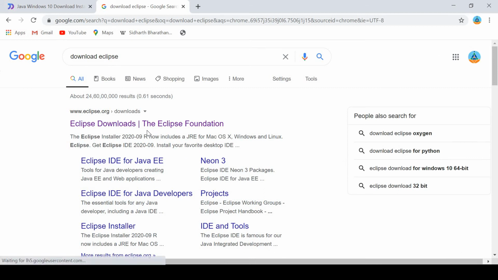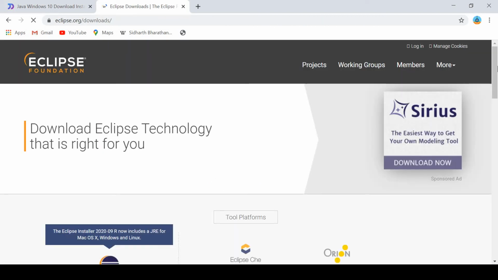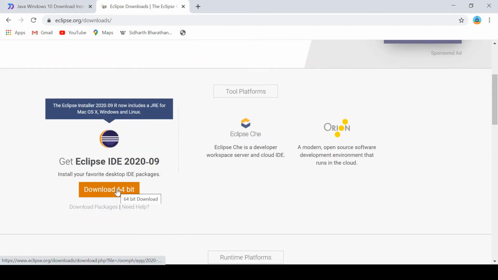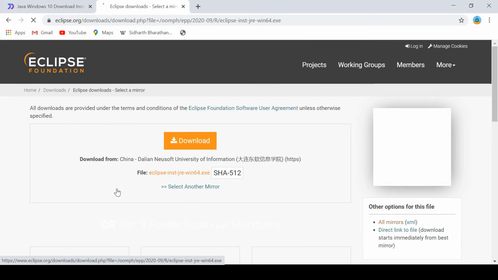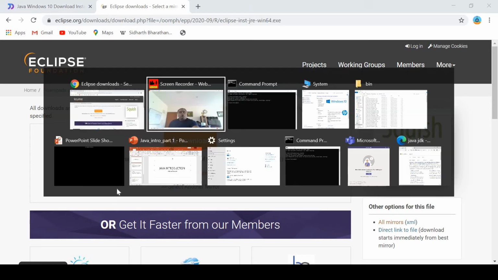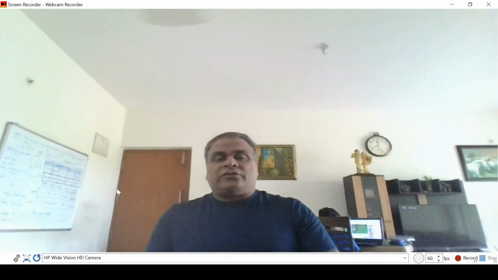So for the Eclipse download, you will go to this link, and here you can download Eclipse. See, download 64-bit. This will take some time, and you can download Eclipse in this way. You need to understand Eclipse is the most common IDE, integrated development environment, for Java. That's really important.